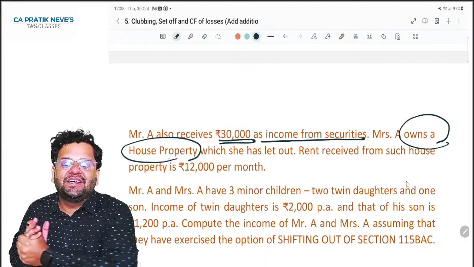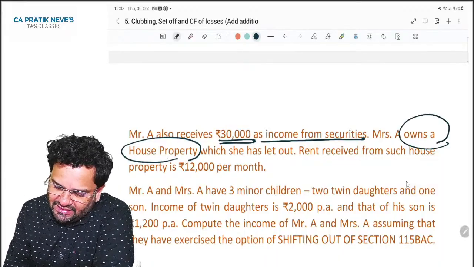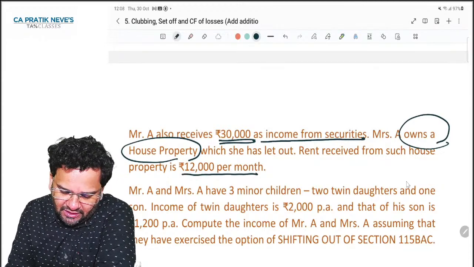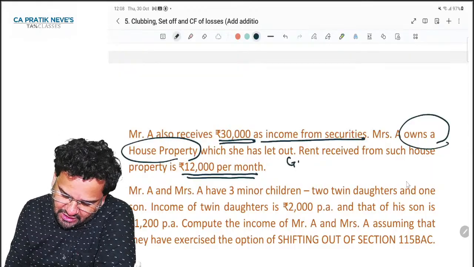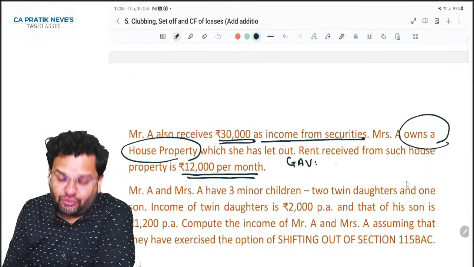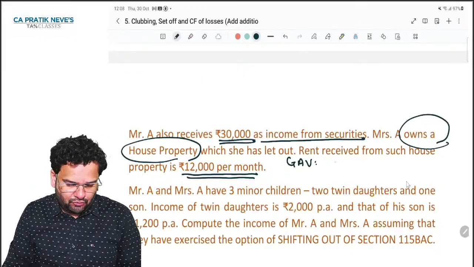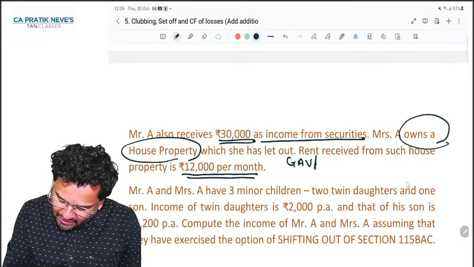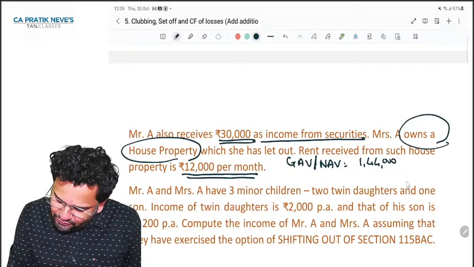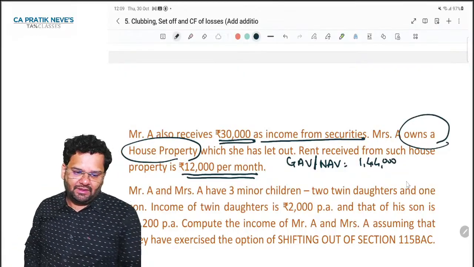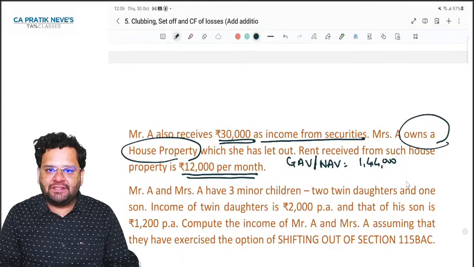So now comes HP income of Mrs. A. Rent received for such house property is 12,000 per month. Very good. So there is a GAV of 12,000 into 12, 1,44,000. But there is no municipal tax paid. So that itself is NAV. From NAV, you take standard deduction of 30%.